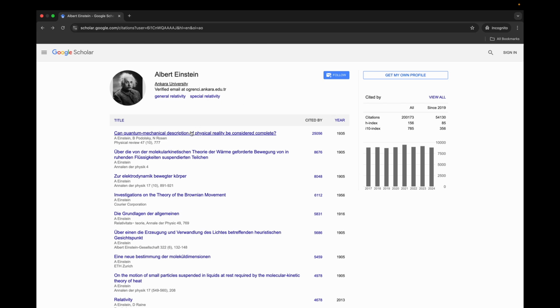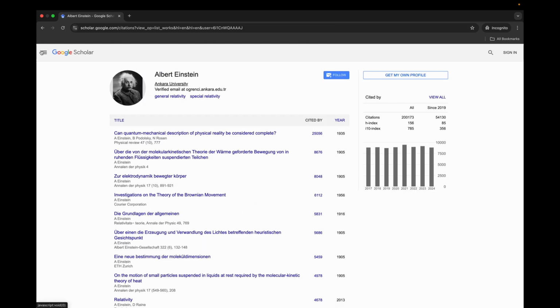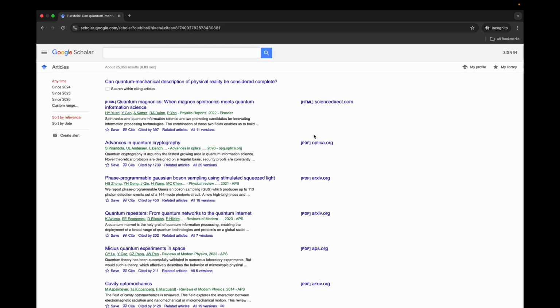We can then look at individual articles. So we can zoom in on this article, see how the citation counts have gone over the various years. And then we can also look at who's citing the article and rank by either relevance or by date. A custom date range, we can apply that over here. We can create email alerts for the article, or we can even search within citing articles. So if there's something specifically within the articles that cite the EPR paradox paper that we want to search for, we can check this box and then we can search for that up in the Google Scholar menu.